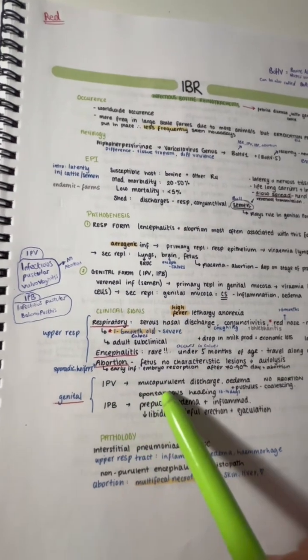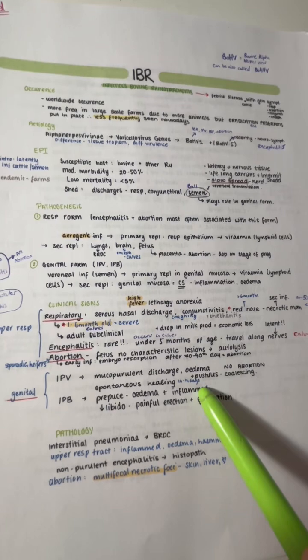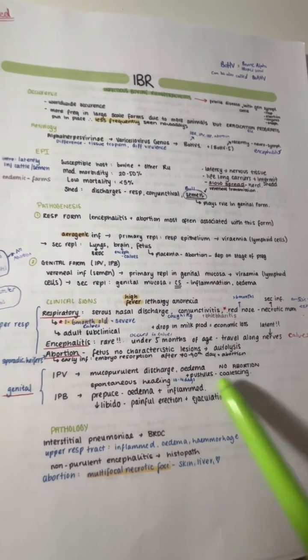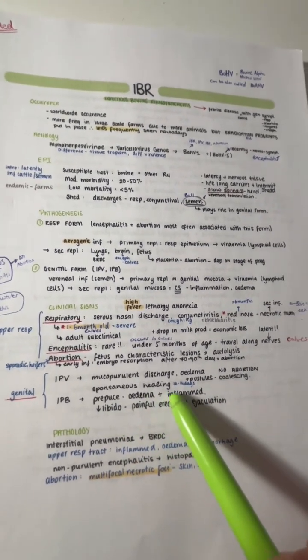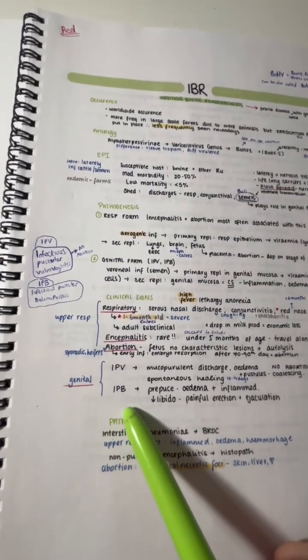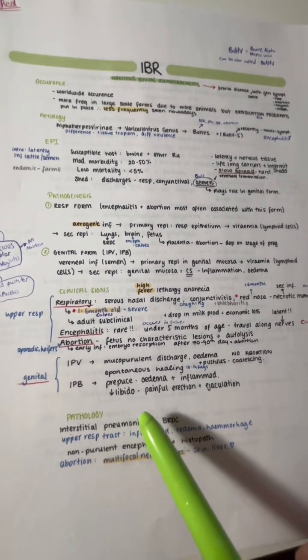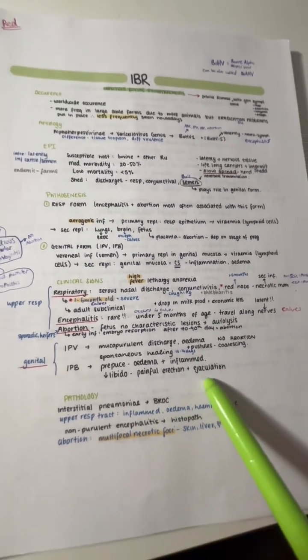For the clinical signs of the genital aspect of the disease, in infectious pustular vulvovaginitis, we can see mucopurulent discharge, edema, but there's no abortion. There's pustules and coalescence, and there's spontaneous healing from days 10 to 14. In infectious pustular balanoposthitis, the prepuce has edema and it's inflamed. There's decreased libido, and there's a painful erection and ejaculation.